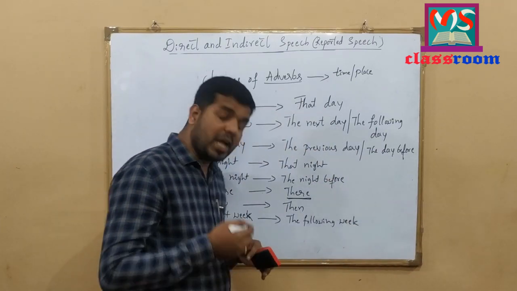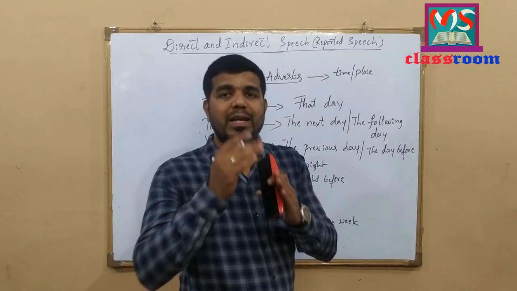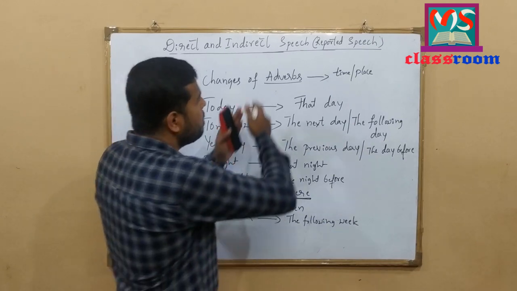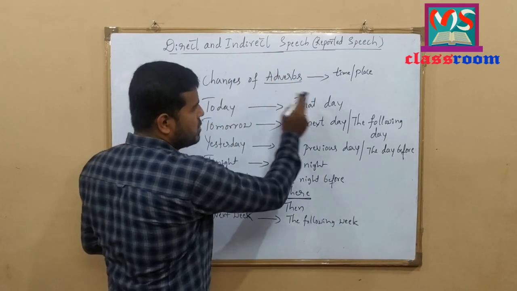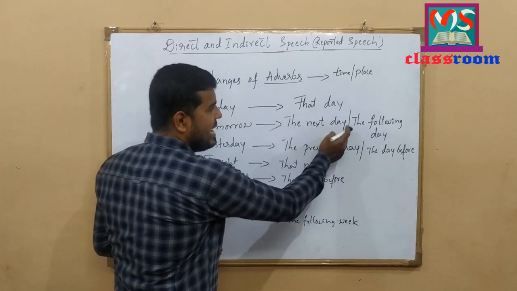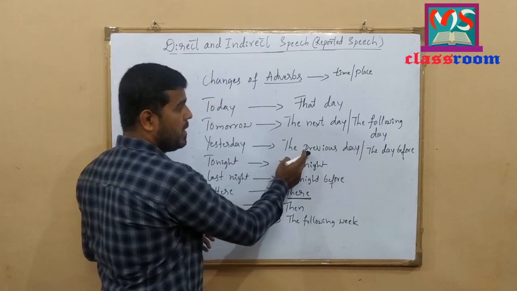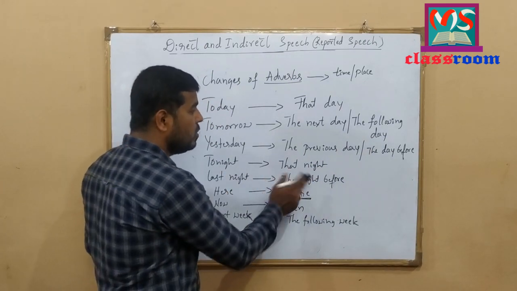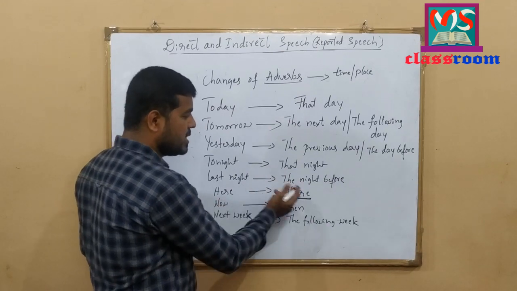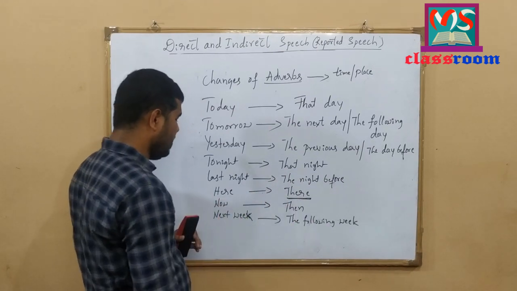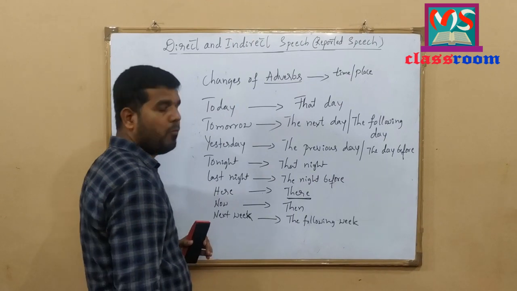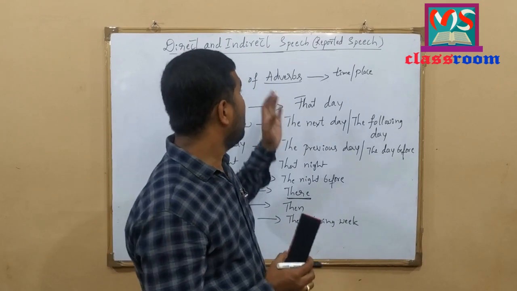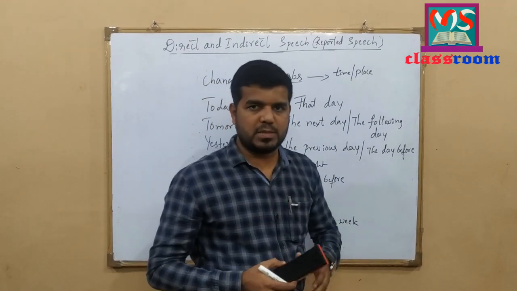Look here. When we change the sentences from direct speech to indirect speech, we change the adverbs of direct speech to these forms. Today changes to that day. Tomorrow changes to the next day or the following day. Yesterday changes to the previous day or the day before. Tonight changes to that night. Last night changes to the night before. Here changes to there. Now changes to then. Next week changes to the following week. While discussing more examples, I will discuss more adverbs and their changes.